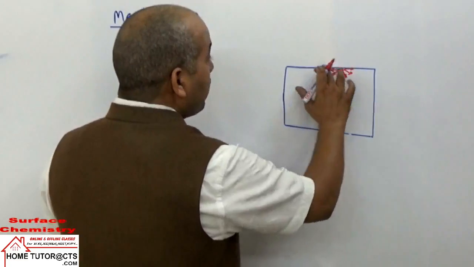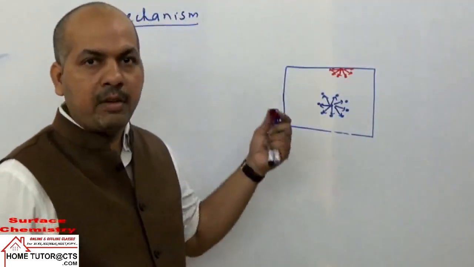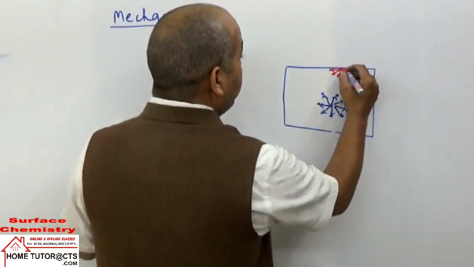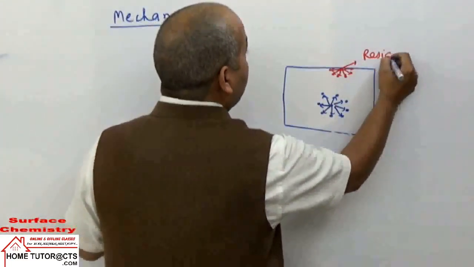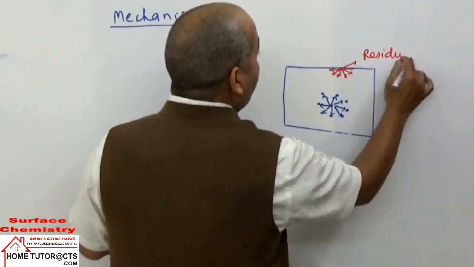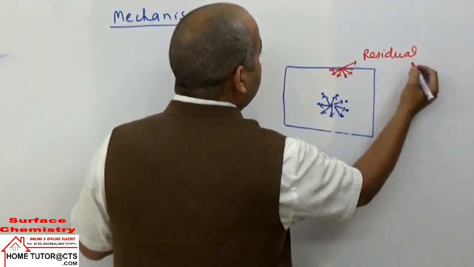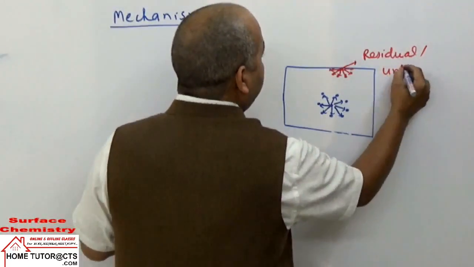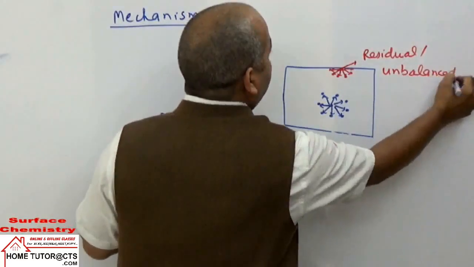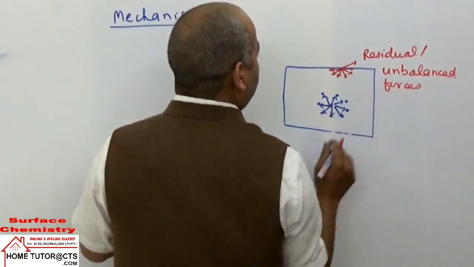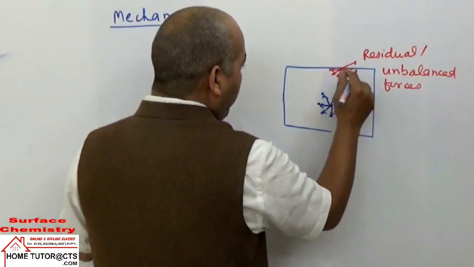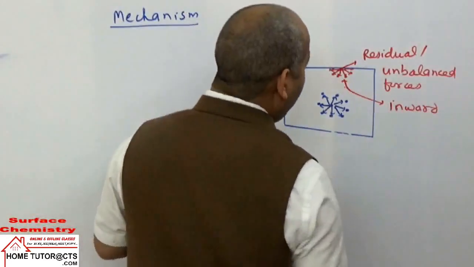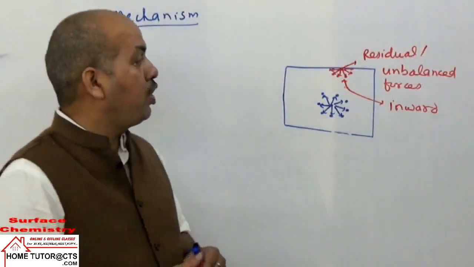These particles on the surface, which can be atoms or molecules, possess residual or unbalanced force of attraction, which is an inward pull. It is pulled inward. This inward pull will cause this phenomenon of adsorption.